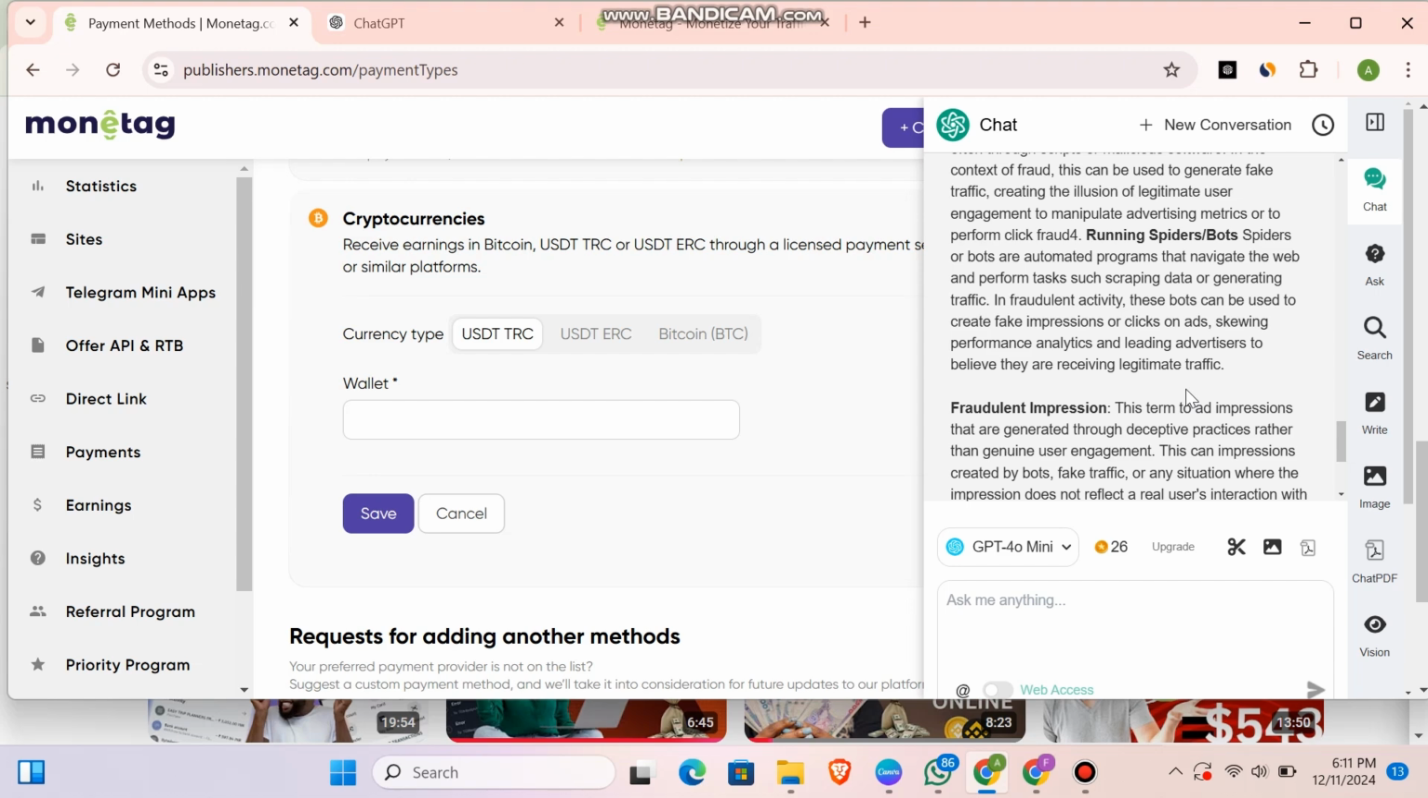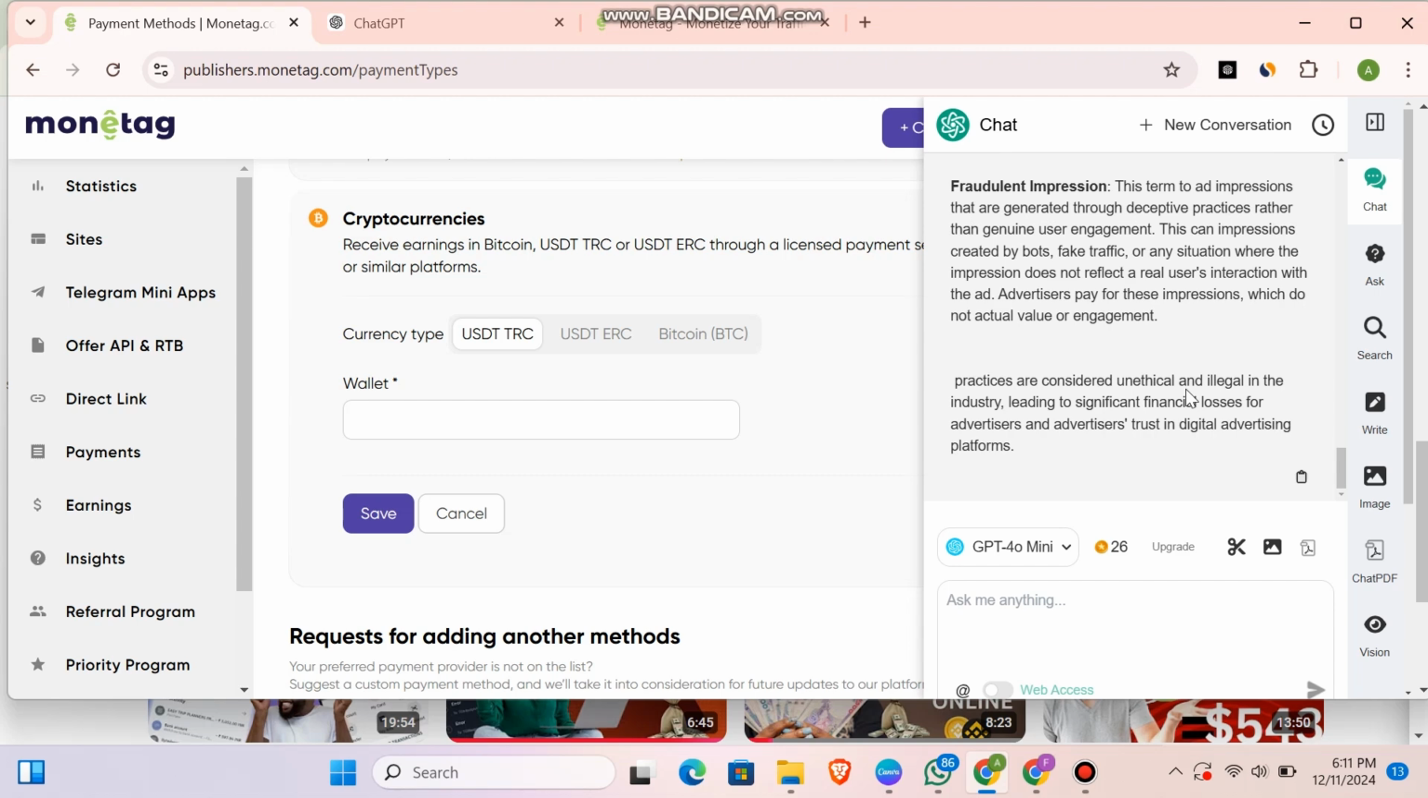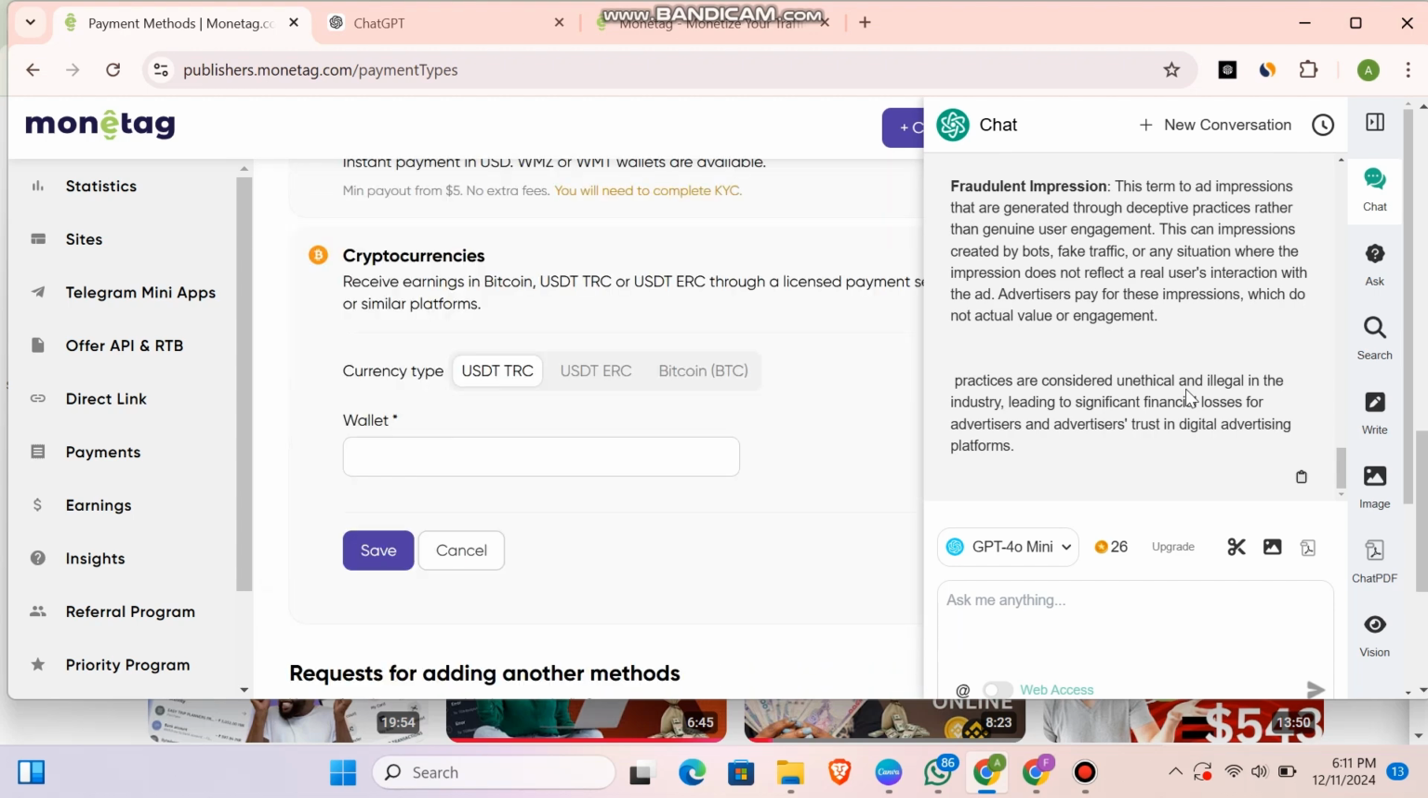So let's go to the third one, fraudulent activities or fraudulent impressions. People use fraud activities or different bad ways to generate revenue or impressions into their account. This kind of impression is created by fake traffic or any situation where the impression does not reflect real user interaction with ads.